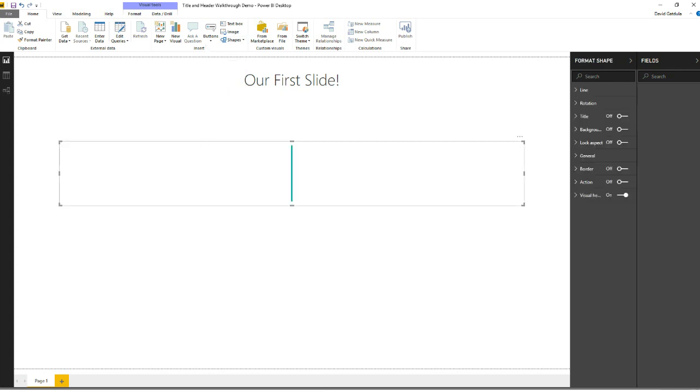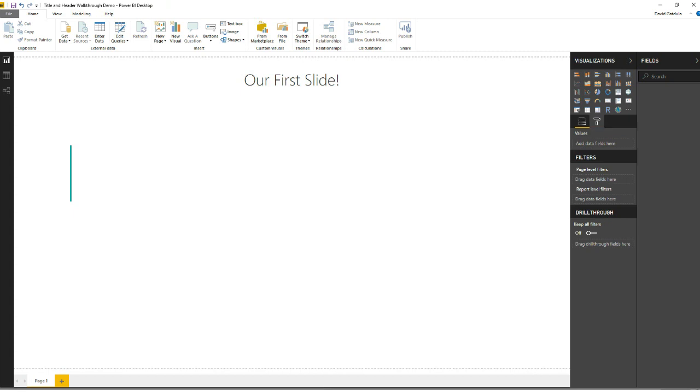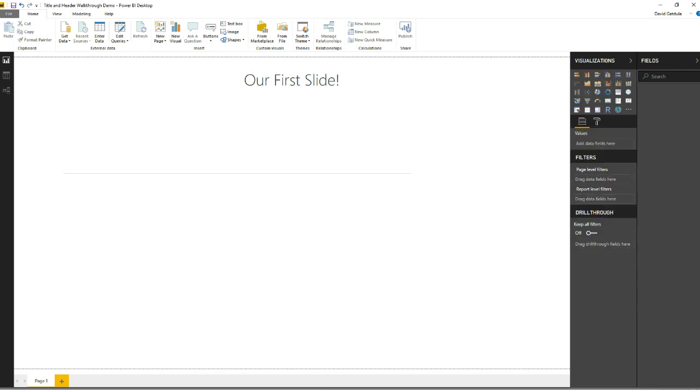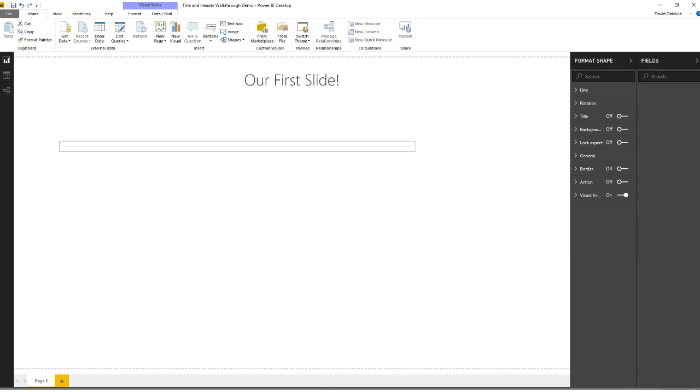So at first it doesn't look really appropriate, but if we come over here to our formatting tools, and we look at our line, we can change the color. I'm going to make this sort of semi-gray. I'm also going to lower the weight on it, so it's just a gray line. And I'm going to rotate it to 90 degrees, so it's just a straight line that I can put underneath my title. And that separates our title essentially from everything else that we're doing. And this is, like I said, going to maintain through to everything that we're planning on building.